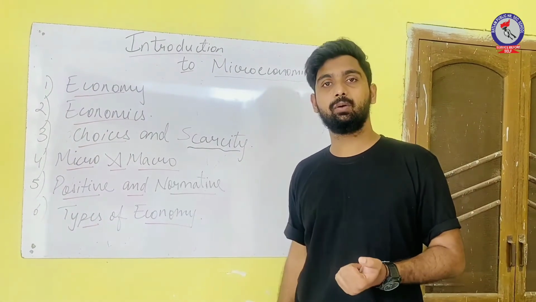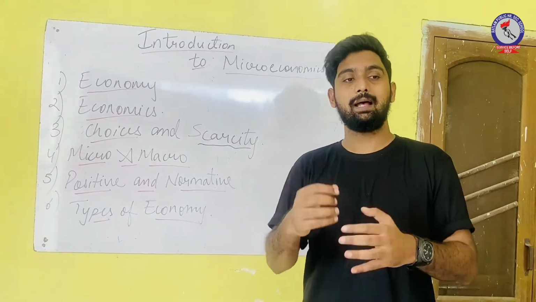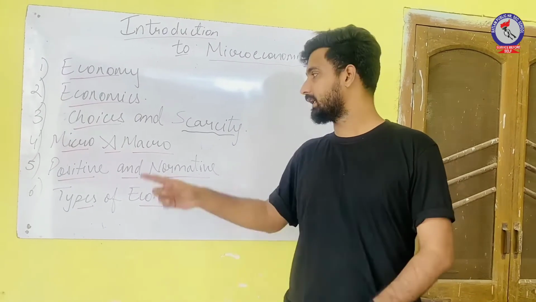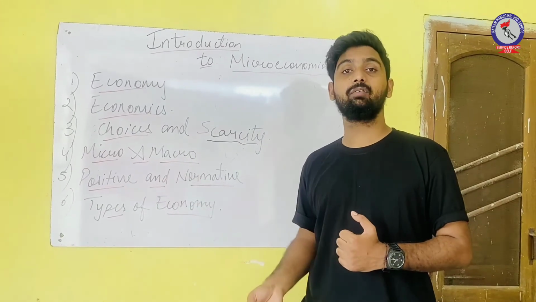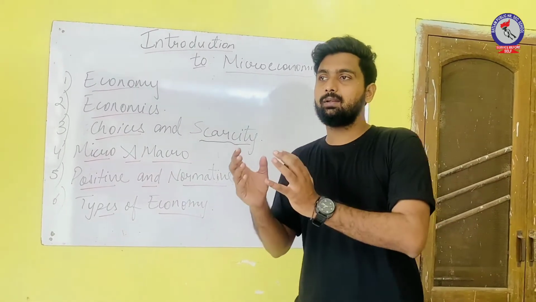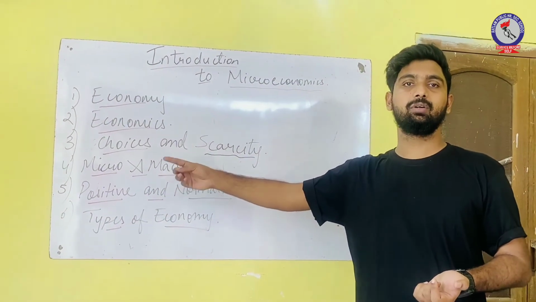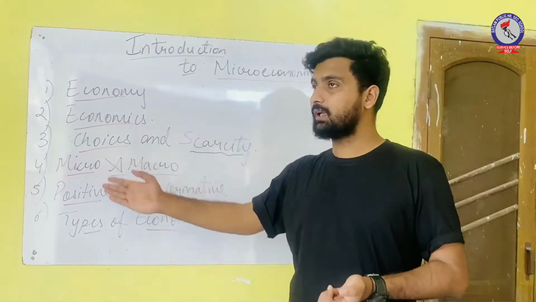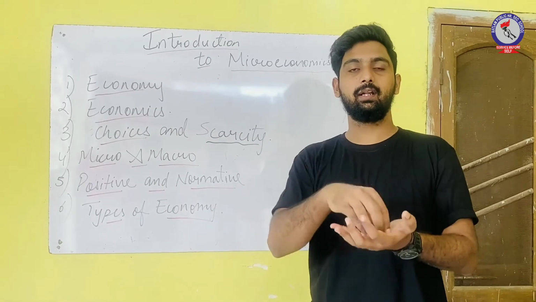But when we talk about macroeconomics, here we study economics as a whole. When we read about all the producers in an economy, it is a part of macroeconomics. All the consumers in an economy, it is a part of macroeconomics. Or we can say the whole country. When we study about the whole country, it is macroeconomics. For example, let's talk about the industry here in Ratlam.